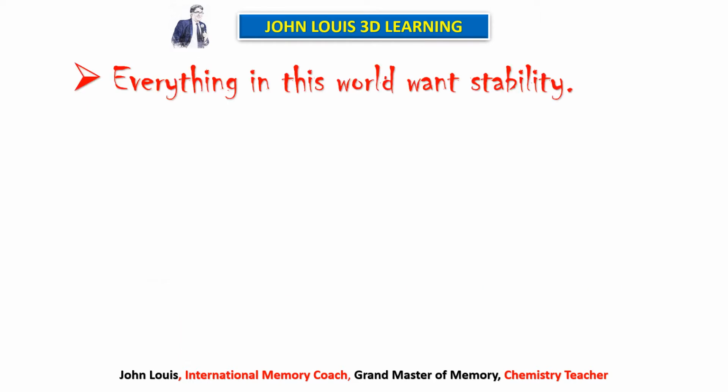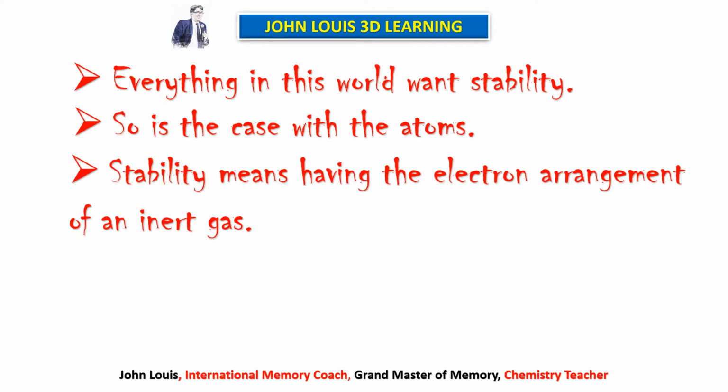See, like human beings, everything in this world wants stability. Even these elements and their atoms want to attain stability. So what does that mean? Stability means what? Suppose we human beings fall sick, we take medicine and we try to become normal and stable. Am I right?